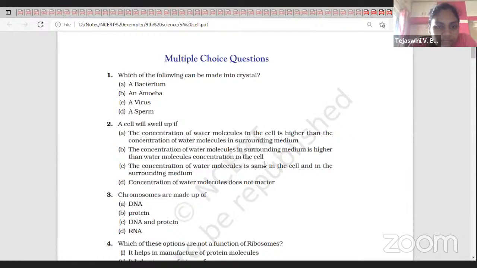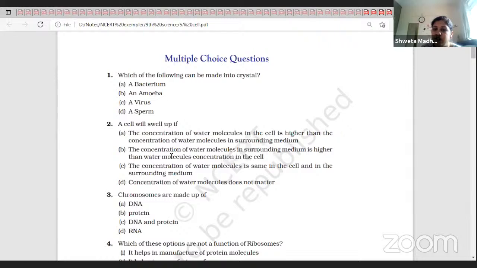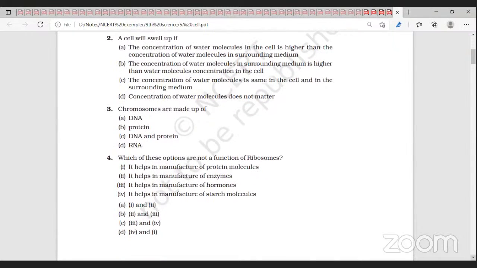A cell will swell up if the outside is higher, that means only then it will enter inside. Chromosomes are made up of DNA and protein.